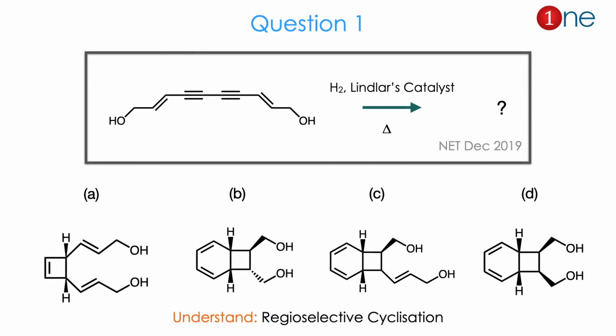Let us see question number 1. The starting material is a linear chain compound with a terminal alcohol. It has an alkene and an alkyne in conjugated positions. You are using Lindlar catalyst and heating it up. They ask you to find the product.